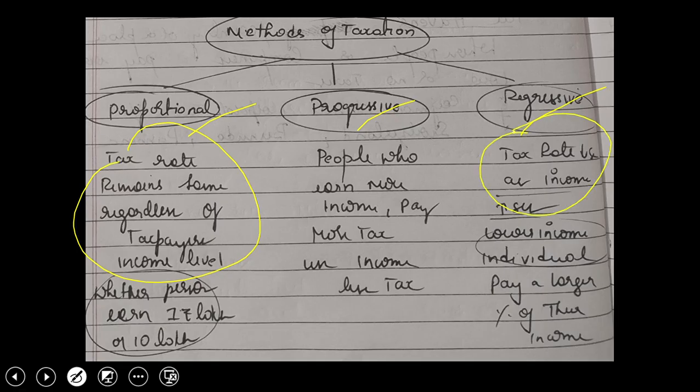Now under regressive, where tax rates decrease, either you are earning 1 lakh per year or 30,000 per year, that doesn't make any difference. But the problem is, if you are earning 1 lakh and the tax rate has been decreased, the advantage is for those people who have more income, right? For people who earn less income, even though the tax decreases, his income is low, but he has to pay more tax according to his income, right? Even though the tax rate decreases, if a person is earning less, for him it is more, right? So that comes under regressive.